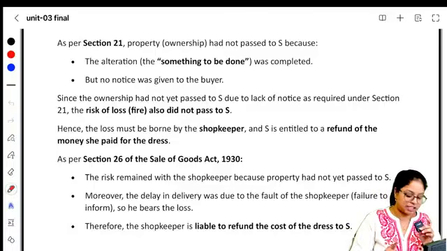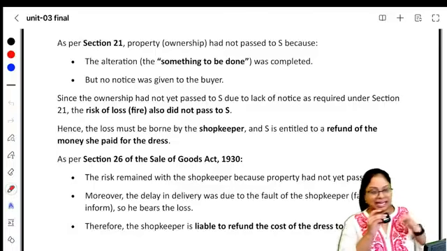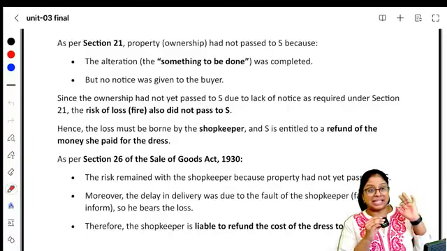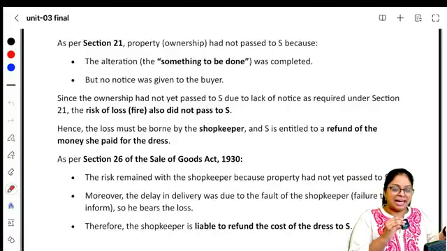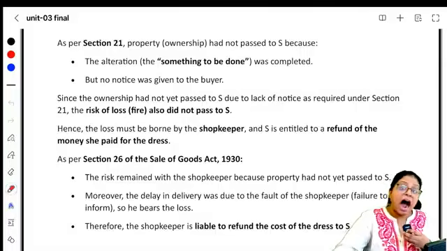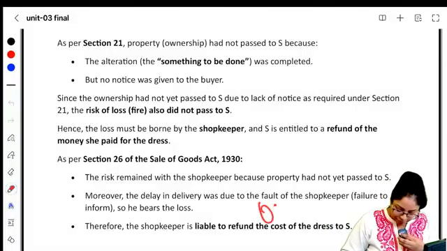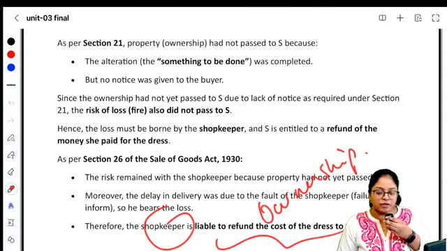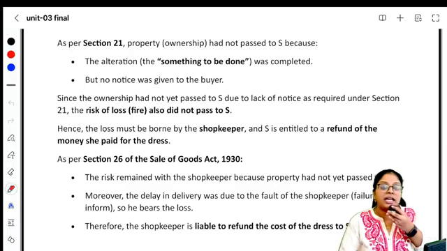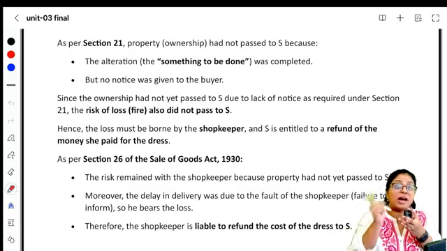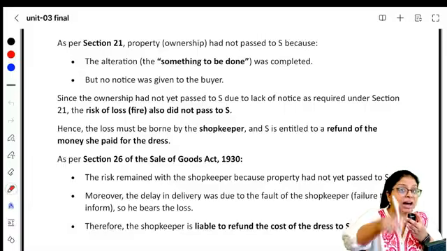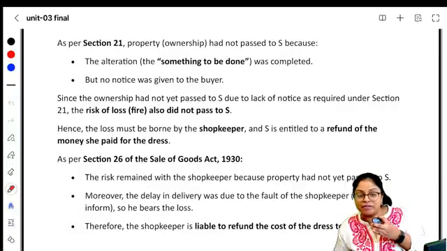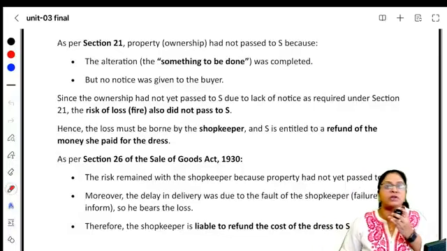Because in case it's a specific goods and not in a deliverable state, you have to bring it to the deliverable state and intimate it to the buyer that it is ready. After that only the ownership will pass. Therefore, the shopkeeper is liable to give the whole refund, because here who should bear the risk? Who has the ownership? When will ownership pass in specific goods which are not in deliverable state? It will pass when it is brought to deliverable state and you inform that to the buyer.